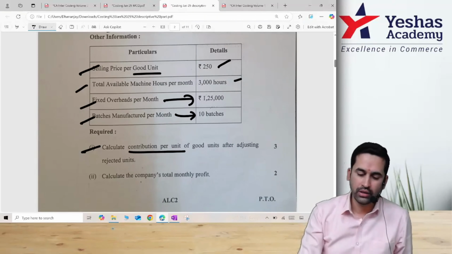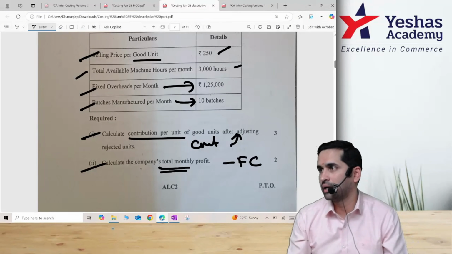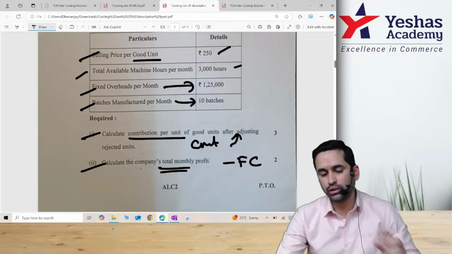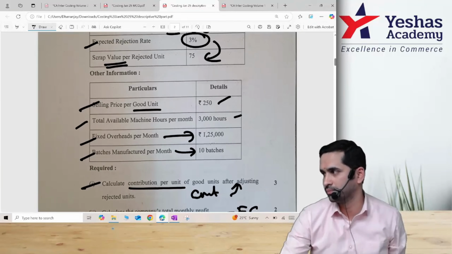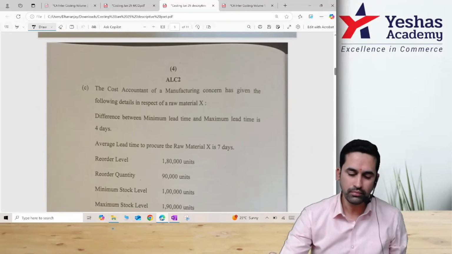And find out the company's profit. You would have already calculated contribution for this and they want profit. The only thing that you have to minus is the fixed cost amount, and that is anyway not based on good units, bad units. Fixed cost is time based. You will simply copy from the question. Yeah, this according to me is one good question. Those who want to practice can practice.